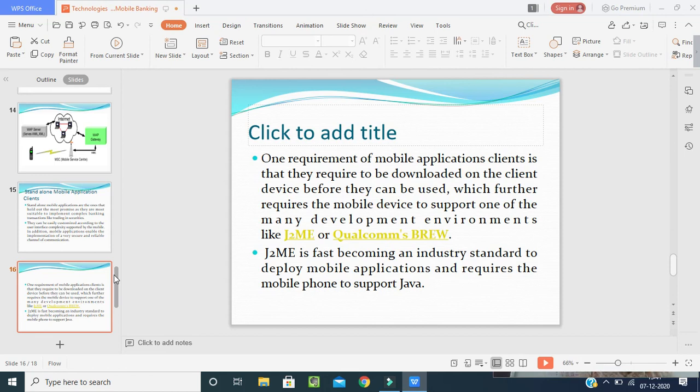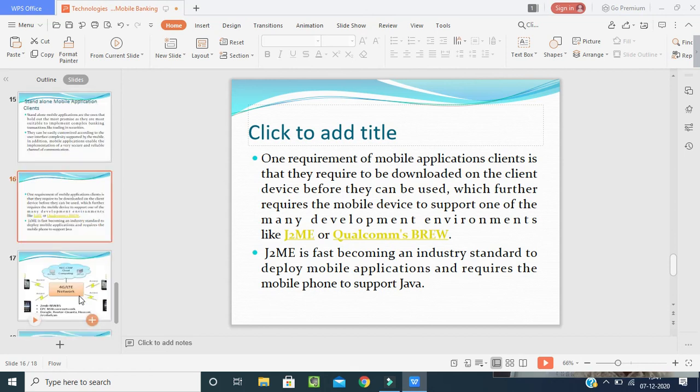Further, the mobile device will support one of the many development environments like J2ME. It is fast becoming an industry standard to deploy mobile applications, and it requires the mobile phone to support Java. These are the software, and they help people.